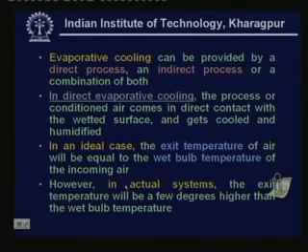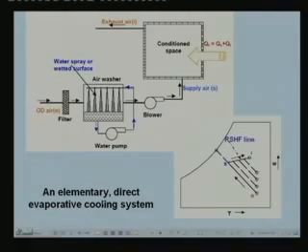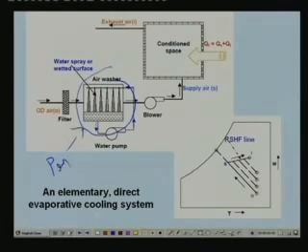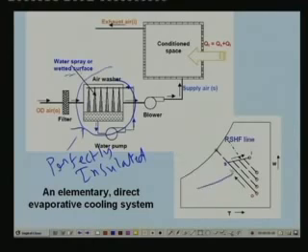As I have mentioned, in an ideal case the exit temperature of air will be equal to the wet bulb temperature of the incoming air, but in an actual case the exit temperature will be higher. So, what do we mean by an ideal case? Ideal case means this evaporative cooler or air washer is perfectly insulated from the surroundings. That means the process is adiabatic, and there is an infinite area of contact between the air and the wetted surface. In such cases the process line follows the constant wet bulb temperature line.